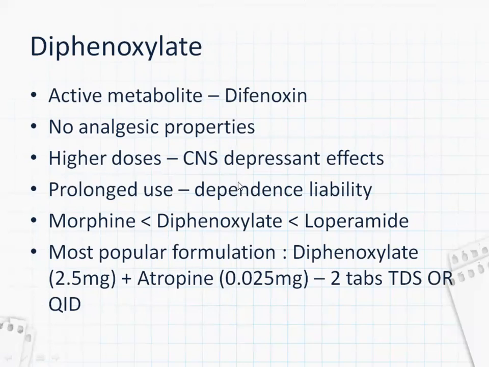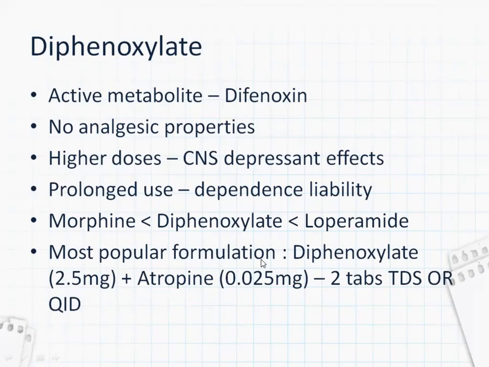What is dependence liability? The patient may have an urge to take the drug again and again. Coming to the potency, it is more potent as an antidiarrheal than morphine, but not as potent as loperamide. It is less potent than loperamide, but more potent than morphine.